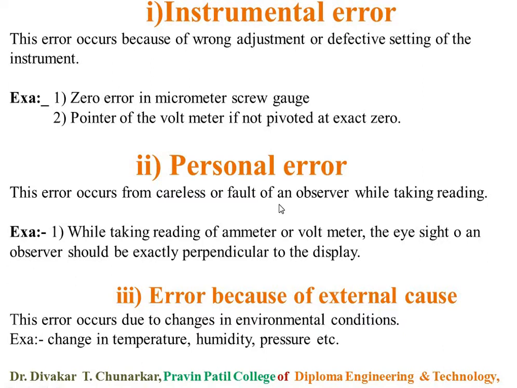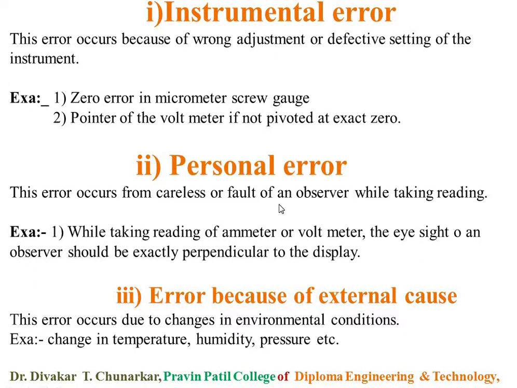For example, while taking the reading of an ammeter or voltmeter, the eyesight of an observer should be exactly perpendicular to the display. The voltmeter and our eyesight are perpendicular to each other, and only then will we take the reading properly. Otherwise our reading is faulty, and therefore personal error occurs in the instrument.